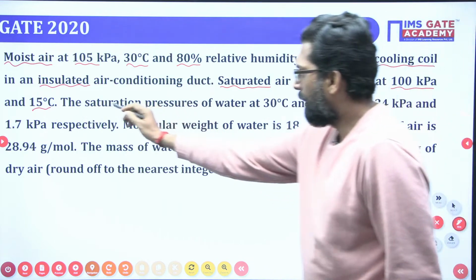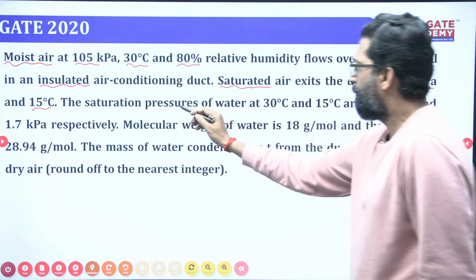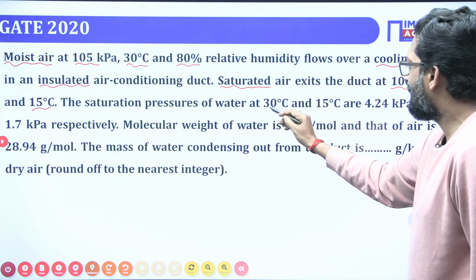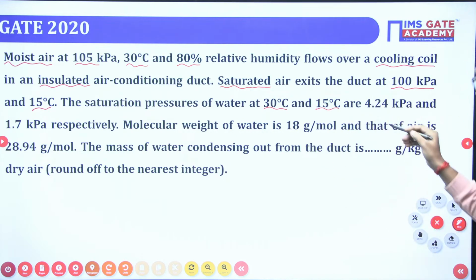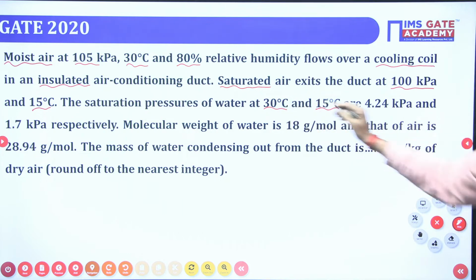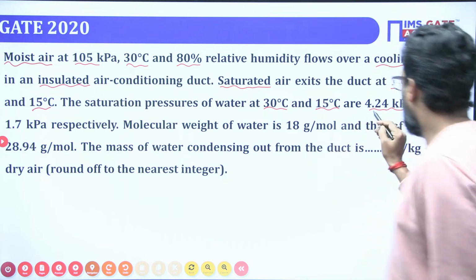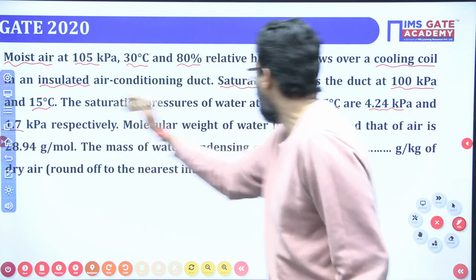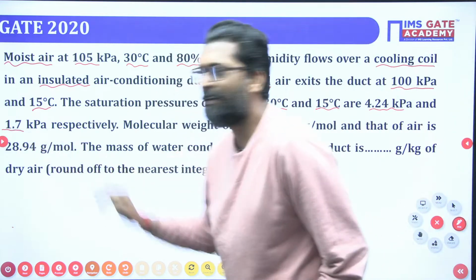The saturation pressure of water at 30 degrees centigrade and 15 degrees centigrade is given. At 30 degrees, the saturation pressure of water vapor is given as 4.24 kilopascal, and the saturation pressure of water vapor at 15 degrees is given as 1.7 kilopascal.